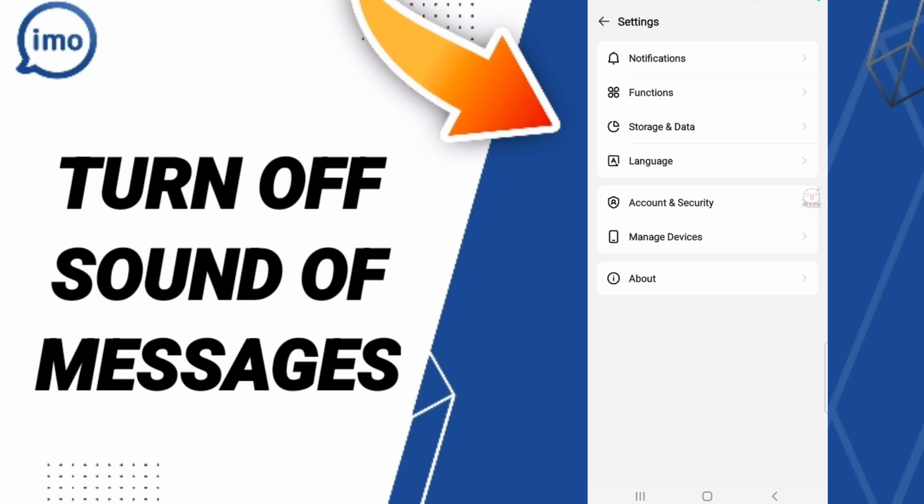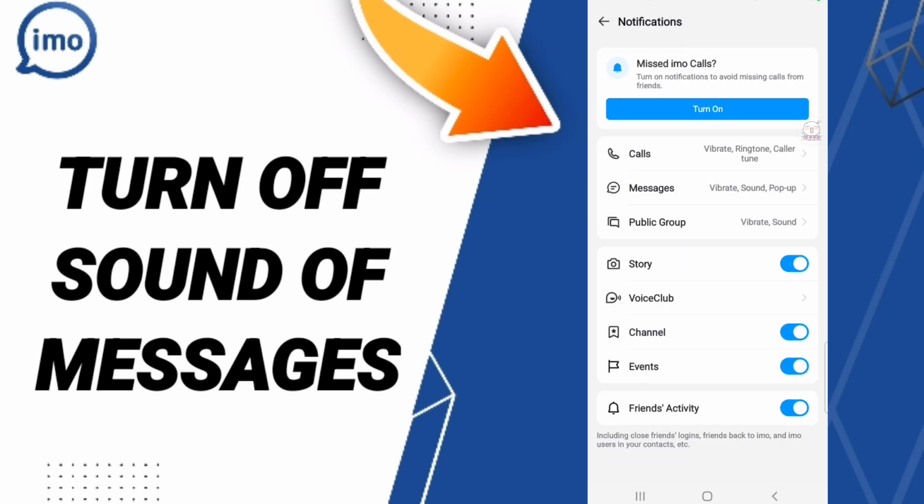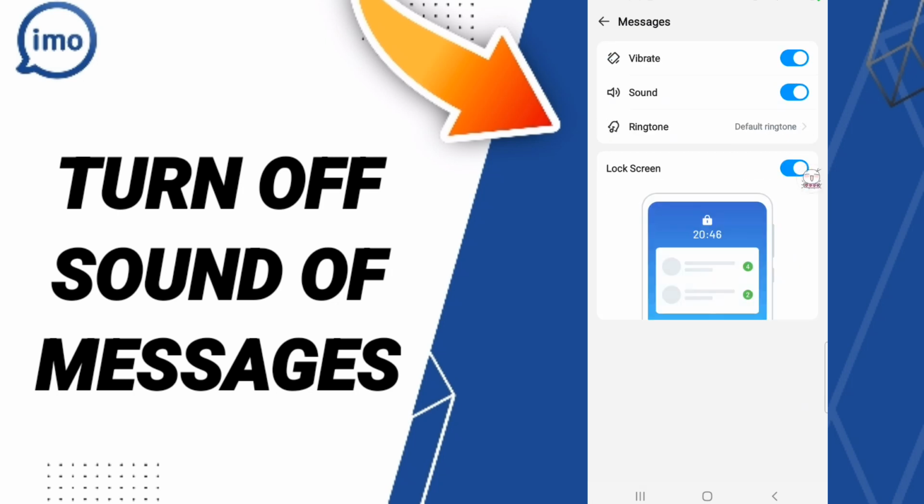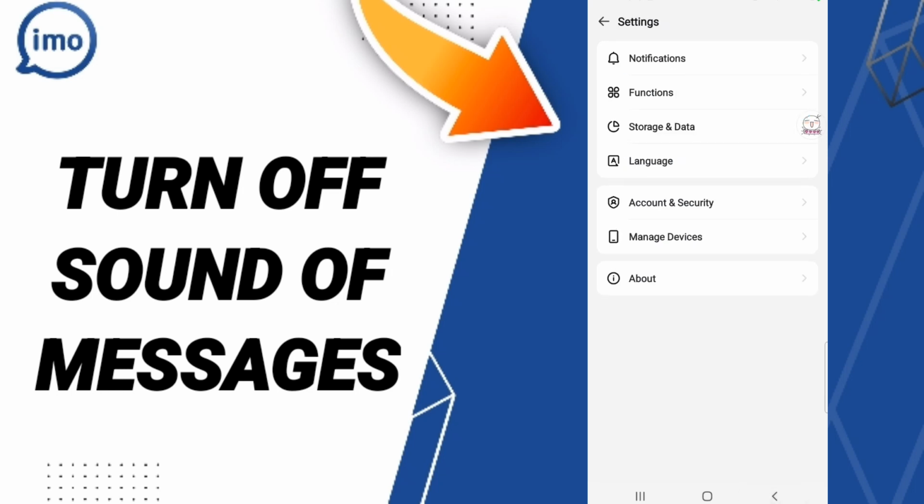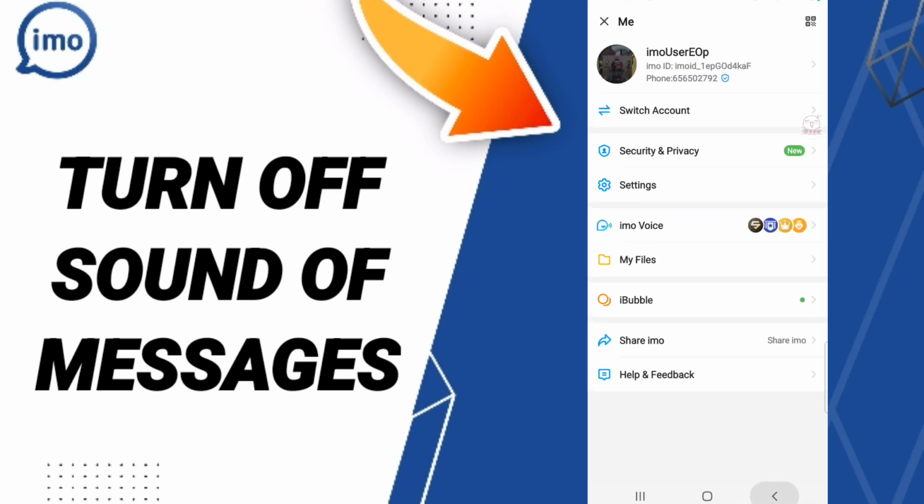After that, in this page, you will click notifications. Then in this list, we'll enter to messages, and as you see, we click in this sign. If this sign changes, then you can know how to turn off sound of messages on the application of Emo.